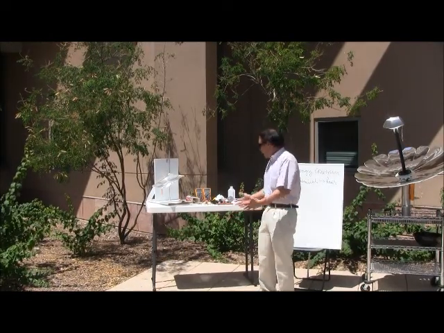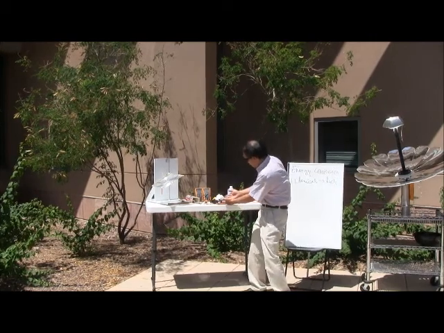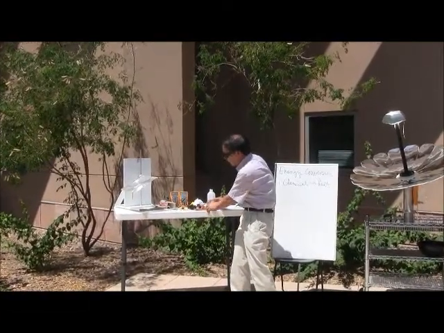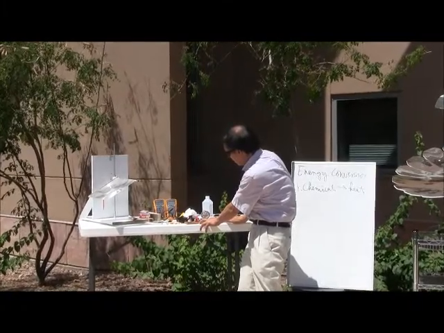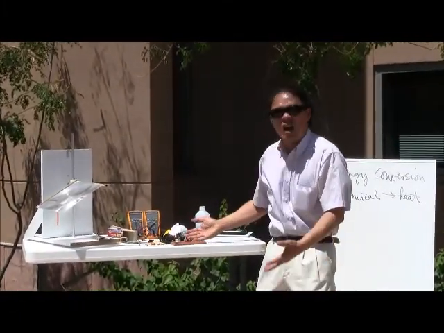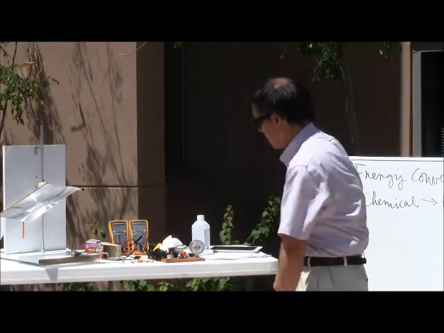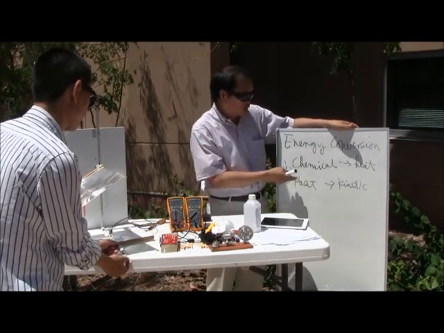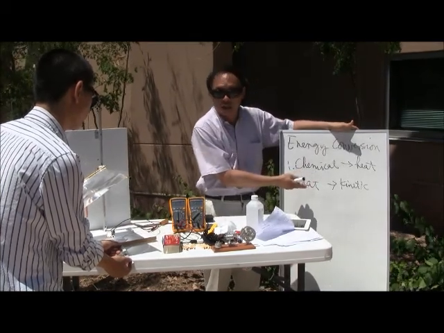So we can also convert heat energy into motion by having the lighted alcohol heat up some air inside the Stirling engine. And if you look at it, you'll be able to see basically the engine is running based on the conversion of heat into kinetic energy. So we have shown how you can use heat by running a Stirling engine to transform that into kinetic energy.